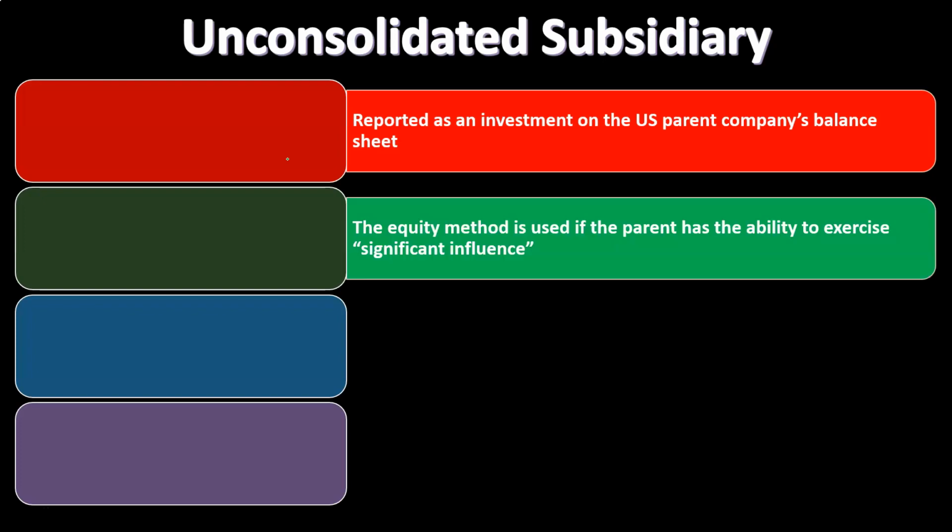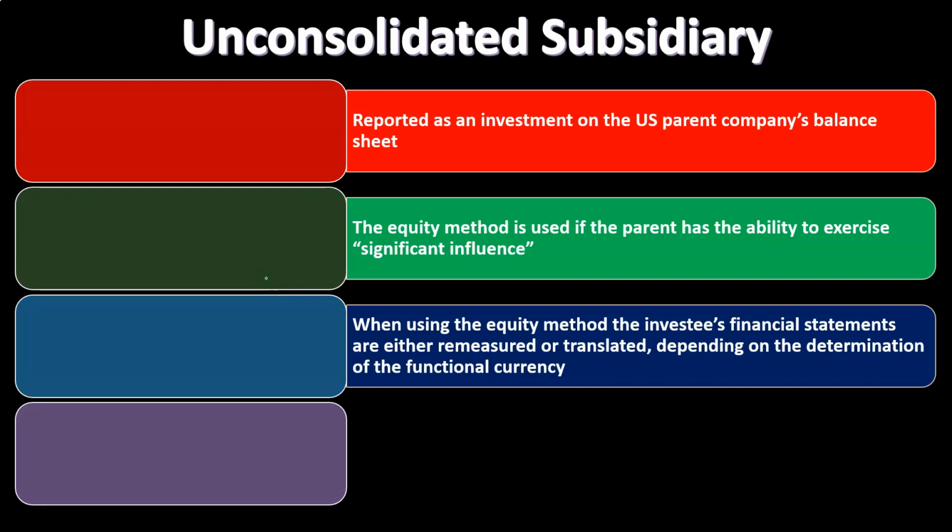The equity method is used if the parent has the ability to exercise significant control. So we said now we don't have enough control to do the consolidation. However, if you still have significant control, which was over like the 20% or so, then you would think that if they would have consolidated, but they're not consolidating due to one of these factors, they would generally still have significant control and therefore be recording their investment in the subsidiary with the use of the equity method.